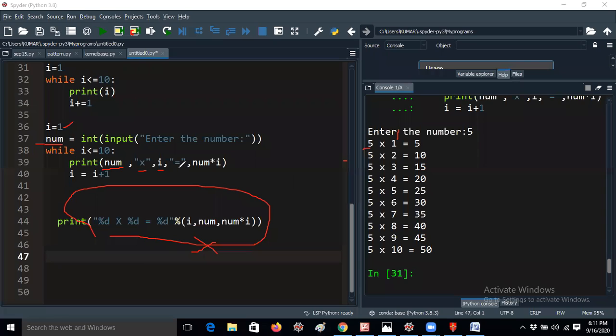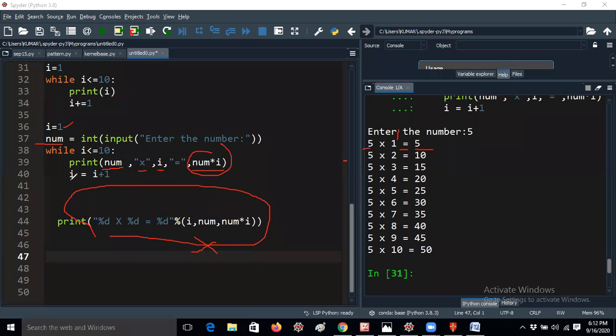Okay. And after that, the equal to has to come. But equal to is a string, like this. That's the reason I am giving it in double quotes or single quotes, whatever it may be. And num into i. That means num into i will be calculated. The number value is 5 and i is 1, so 5 ones are 5. The main calculation part is here only.